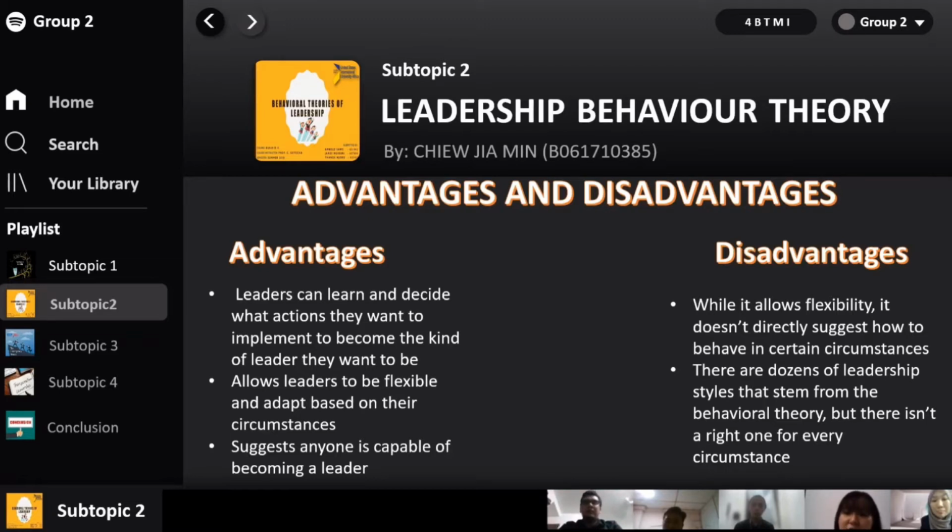This theory allows flexibility, but it doesn't directly suggest how to behave in certain circumstances. There are dozens of leadership styles that stem from the behavioral theory, but there isn't a right one for every circumstance. So that's all for me. I will pass to the next presenter.